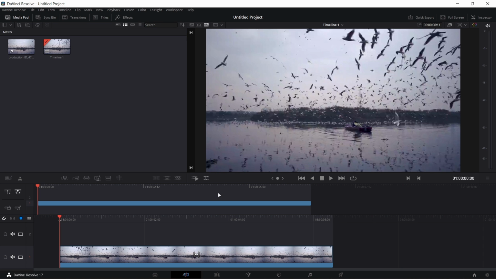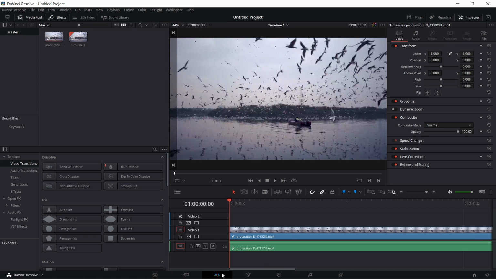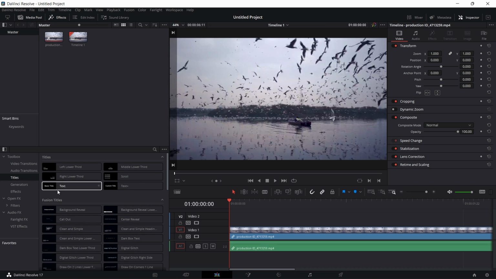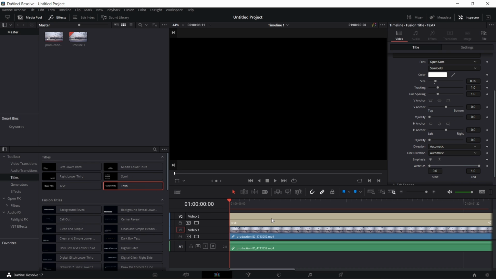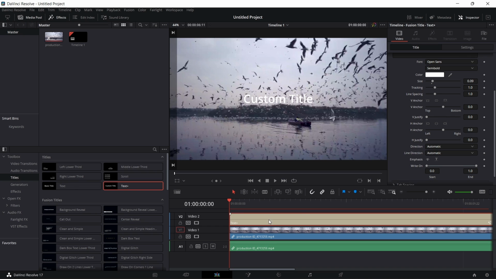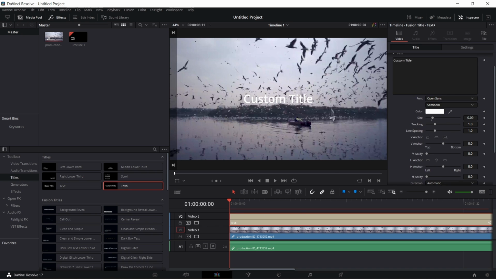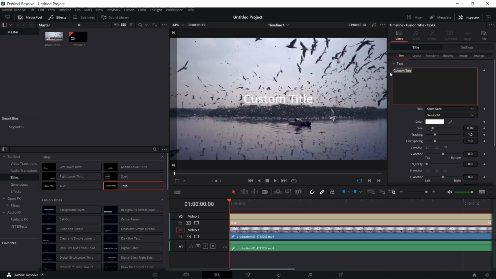In this video I'm going to show you how you can do the TypeWriter effect in DaVinci. All you have to do is just click on this title tab and drag and drop. And now you have to scroll up and you can add your title.